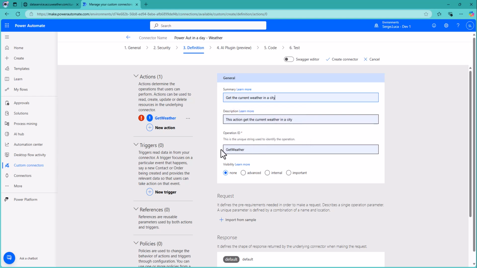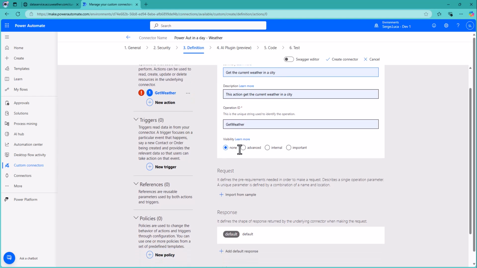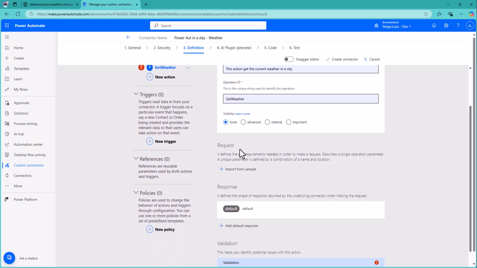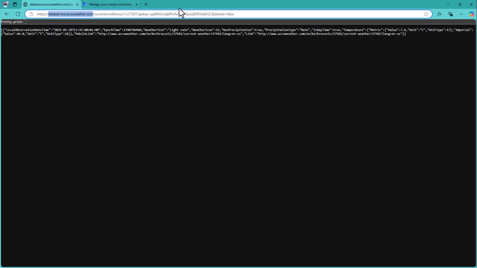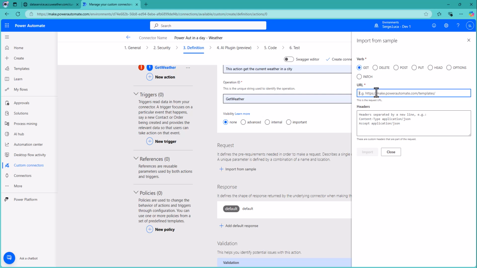This is a description, and the operation ID, which is actually the name of the function that you will provide, is get weather. Okay. Now you need to create a request definition, and you can do that by importing data from a sample.